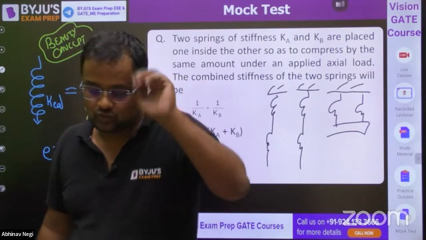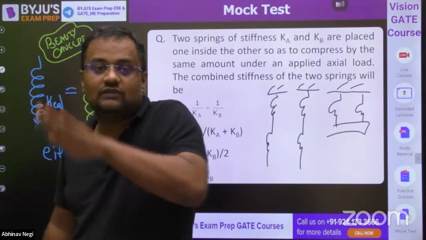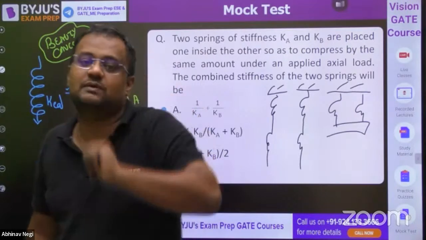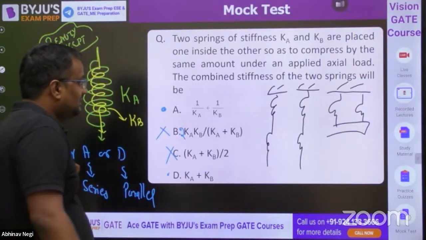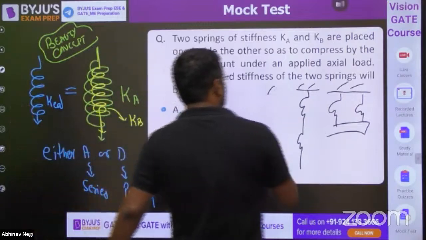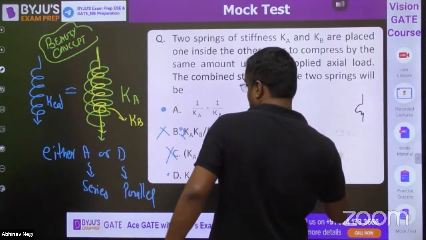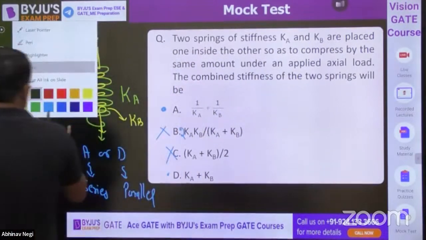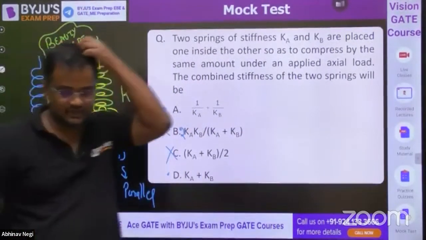I told you the concept there also: in what conditions is it called parallel to the bedding plane for finding permeability, and when is it perpendicular? Now tell me, is it series or parallel? If it is series, the answer will be A. If it is parallel, the answer will be D. Nice question.